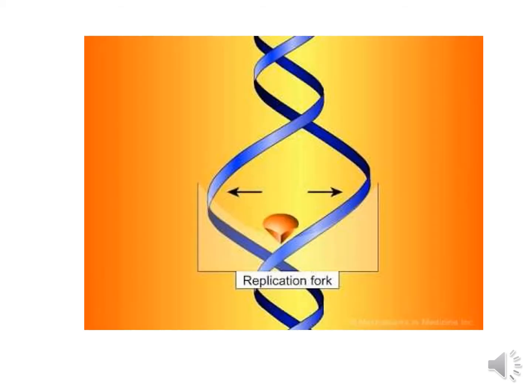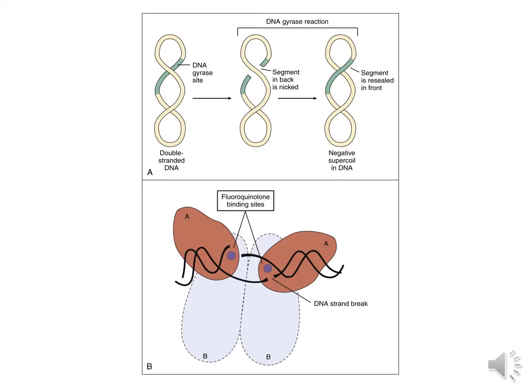We know that DNA is a supercoiled structure. During transcription and replication, DNA has to untangle and open at many places, which introduces positive supercoils in DNA. Now this hampers the DNA action. DNA gyrase comes to the rescue.